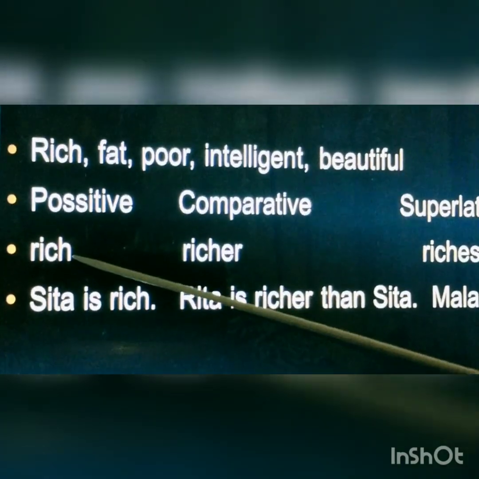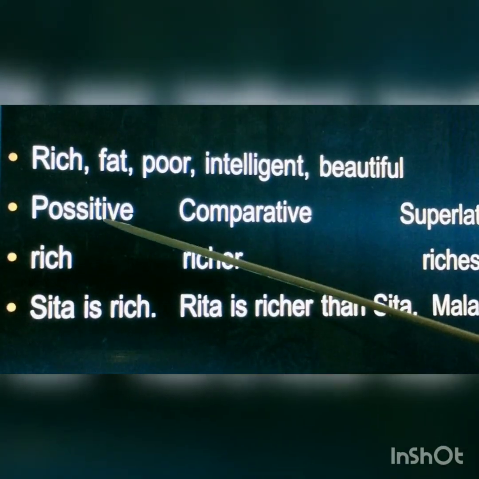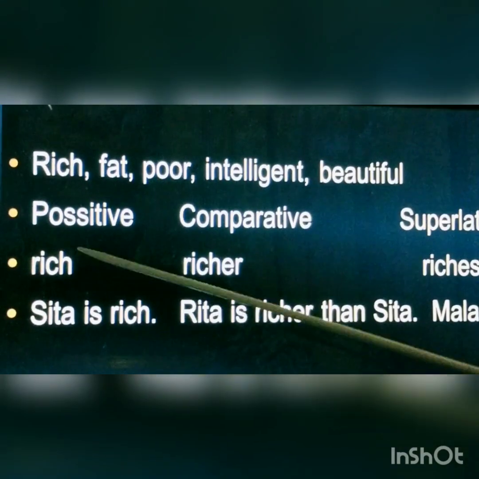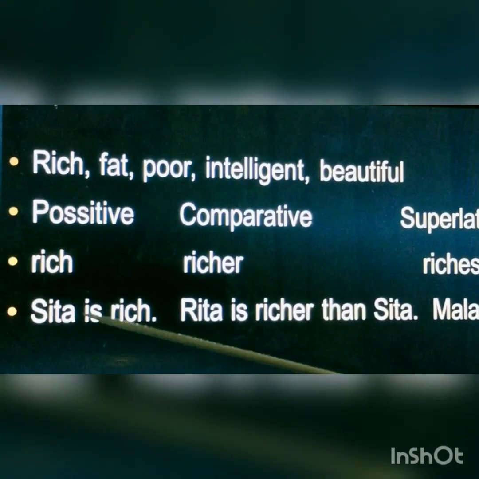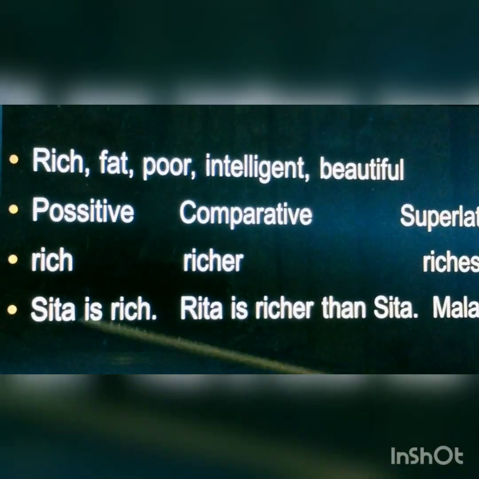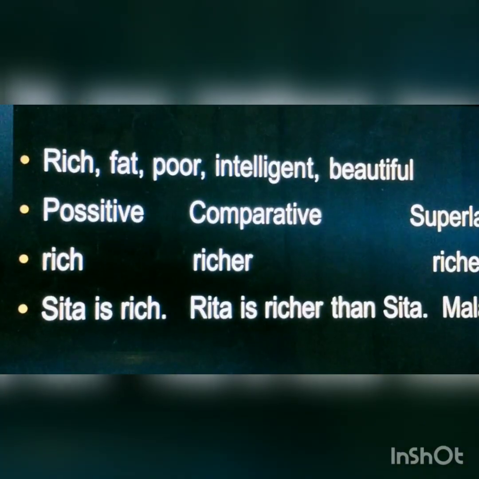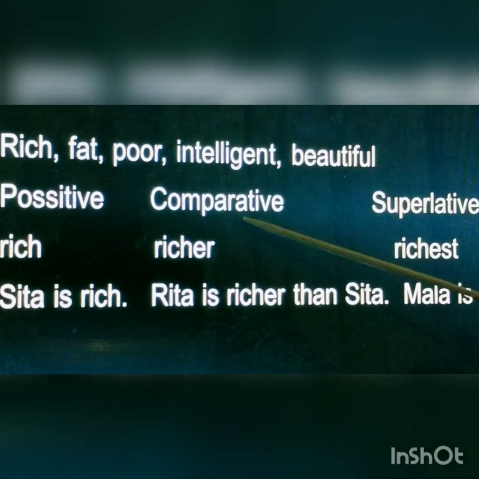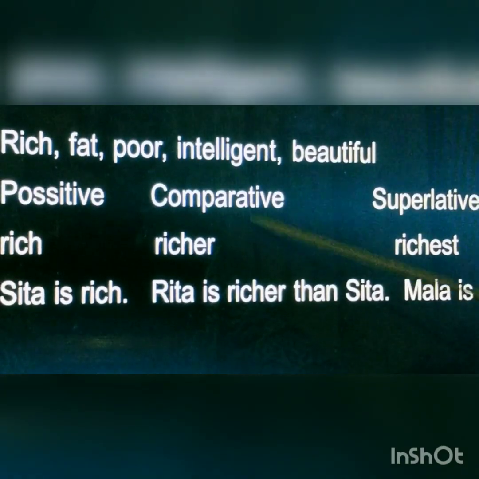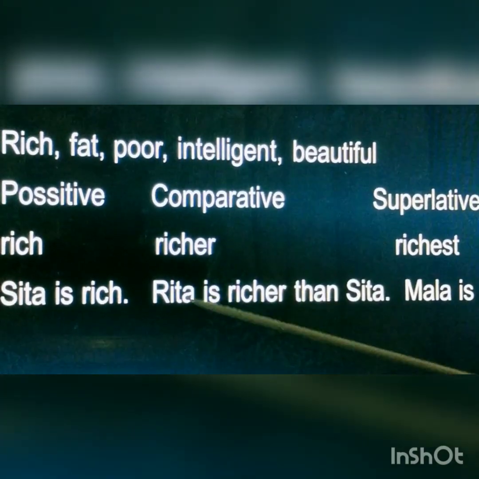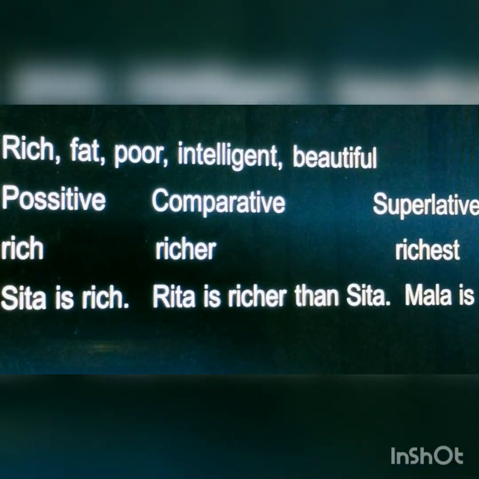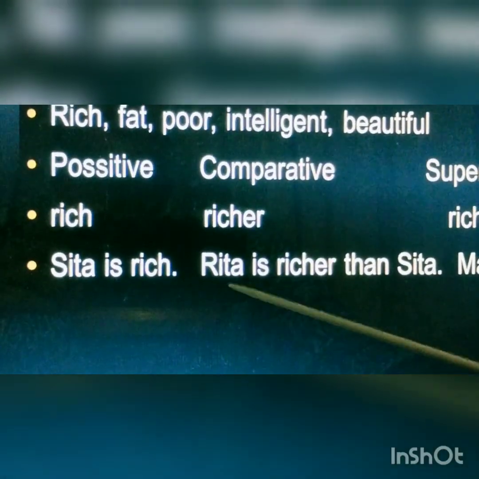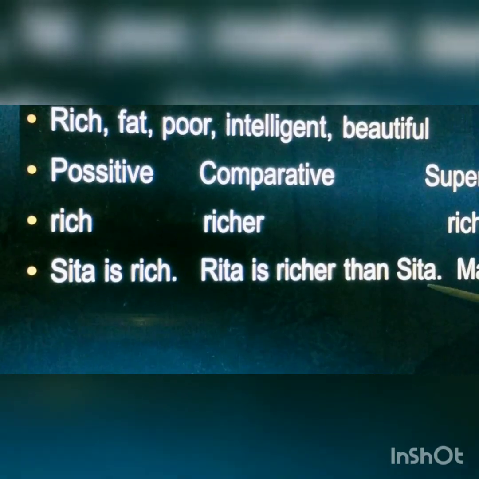First one is rich. This is positive degree. There is no comparison in this. We can see the example. Sita is rich. There is no comparison. Next it is comparative degree. There are comparing two persons or things. Rita is richer than Sita.